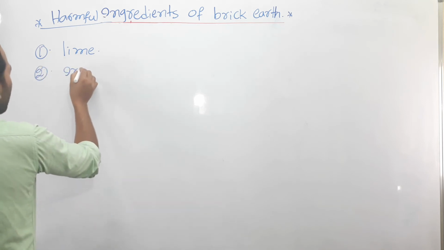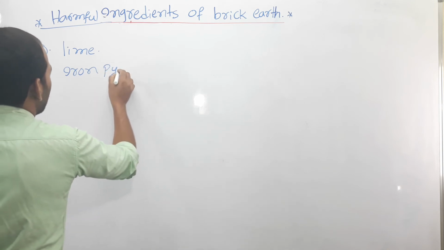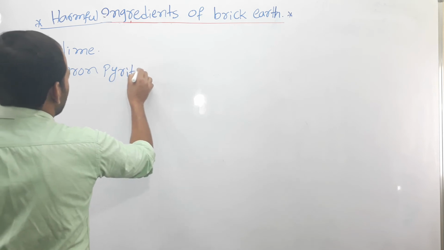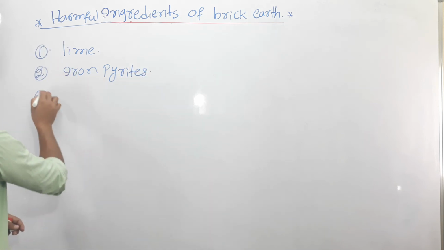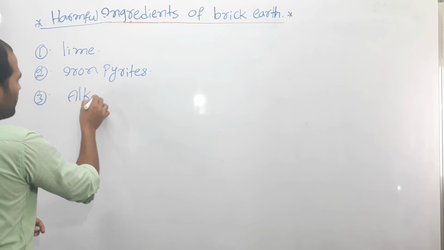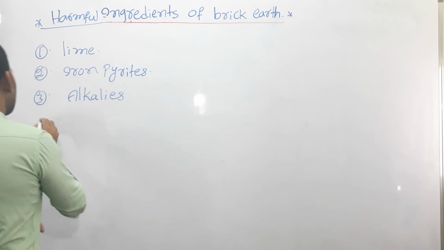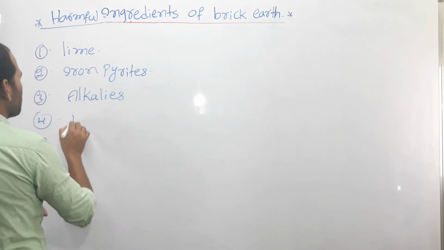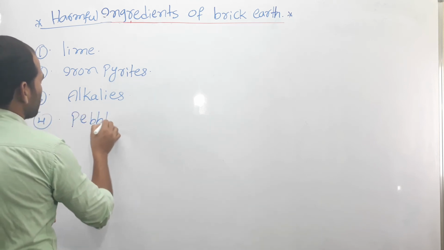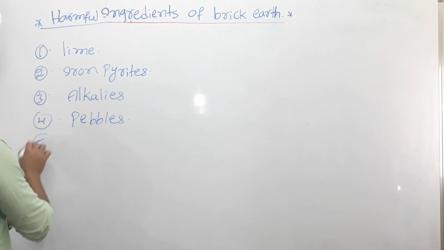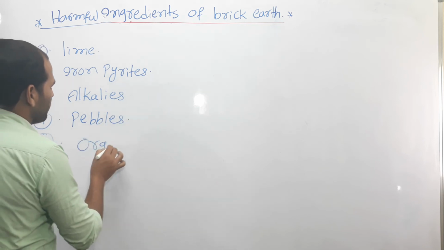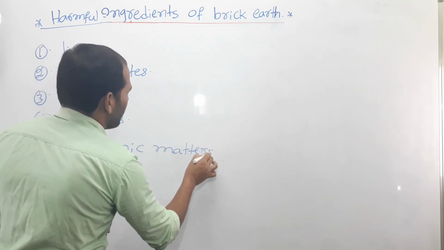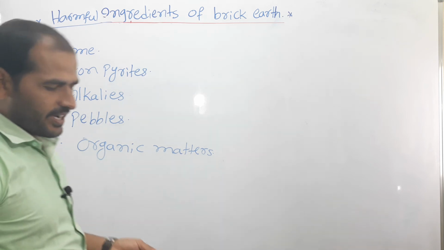Number two is iron pyrites. Number three is alkalis. Number four is pebbles. And number five is organic matter, right?